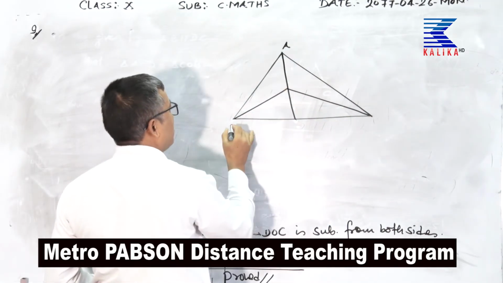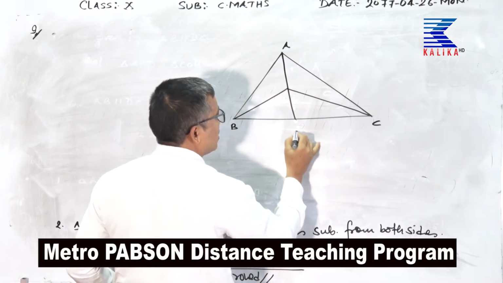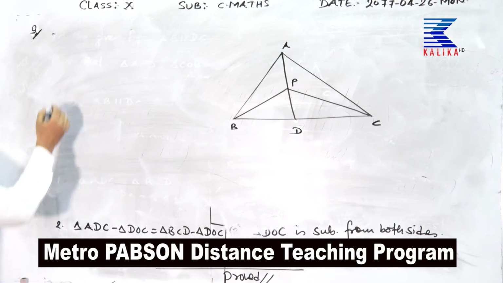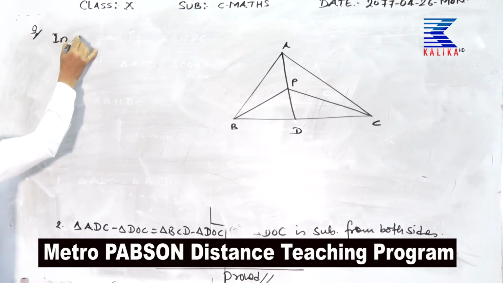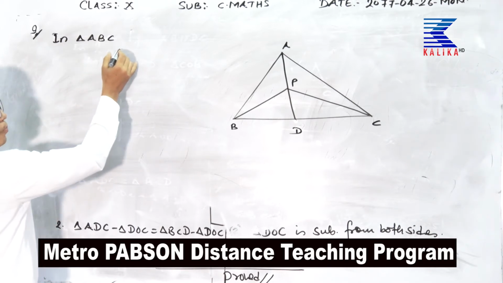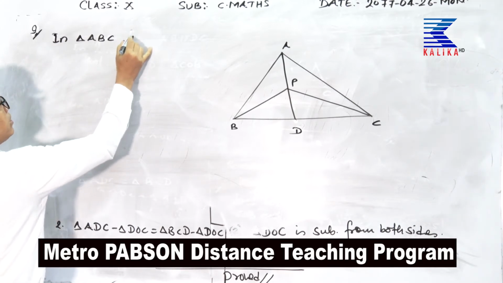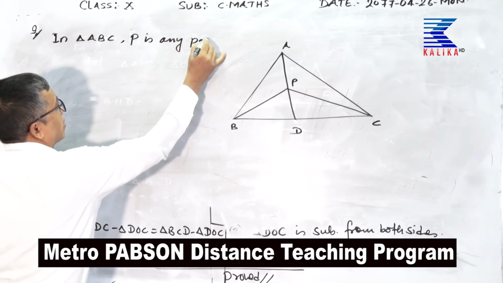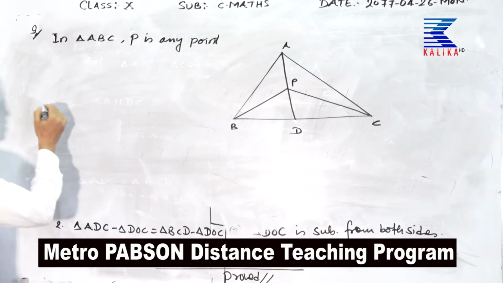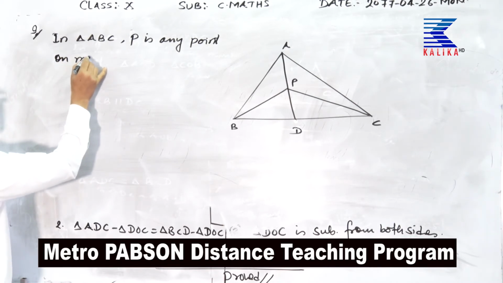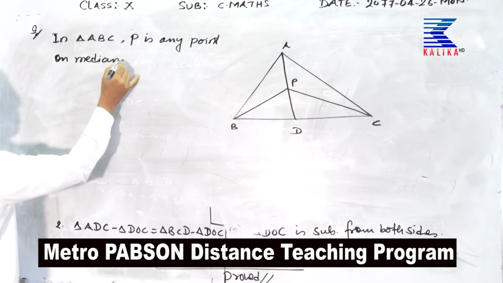In triangle ABC, P is any point on median AD.